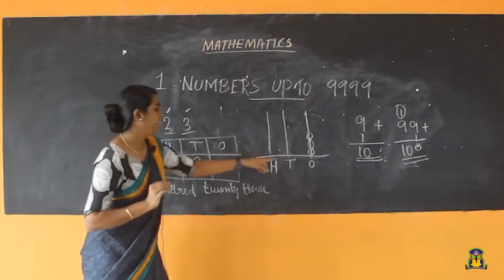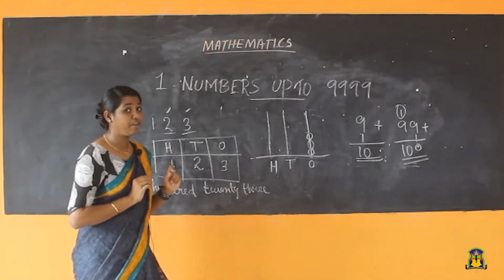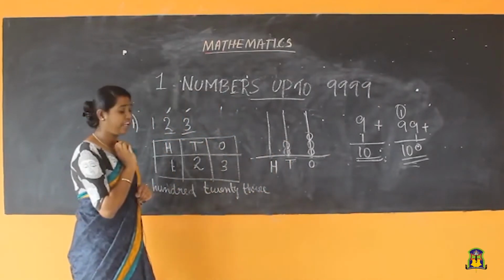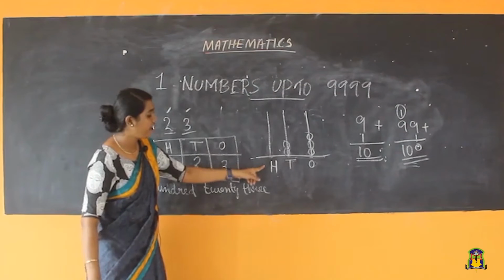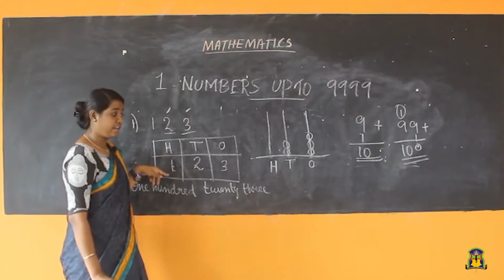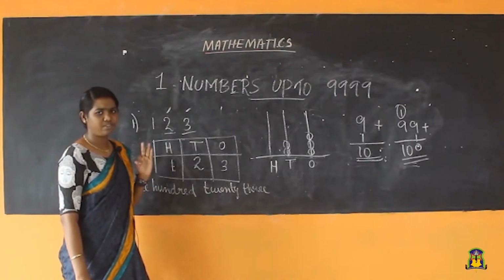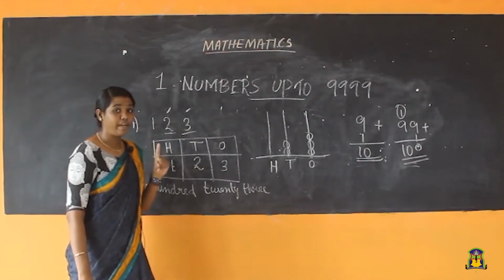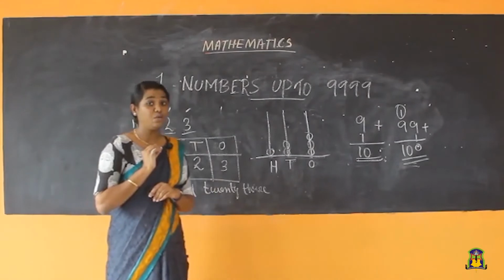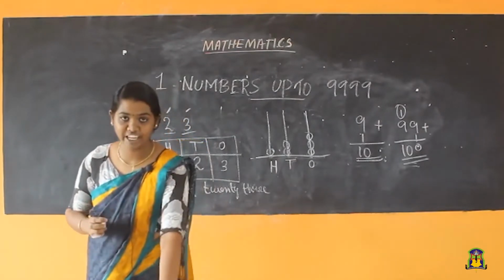Then in the tens place, what is the digit here? 2. So how many beads do you need to draw, children? That is 2. 1, 2. Then the left place is what? The 100 place. In the 100 place, what is the digit here? 1. So how many beads do you need to draw here, children? Is it 2 beads? No. 3 beads? No. So you need to draw 1 bead. So this is the way you will represent it on an abacus. Children, this much you understood clearly? Okay.